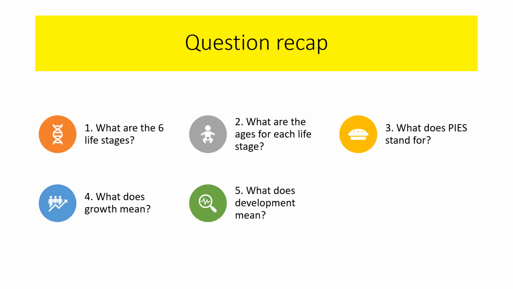Okay, so last week, these were the questions. What are the 6 life stages? And I said that this is one of the things that we'll be looking at for the next 2 years. This is one of those things that you really need to be able to know off by heart. So the 6 life stages are infancy, early childhood, adolescence, early adulthood, middle adulthood, and later adulthood.